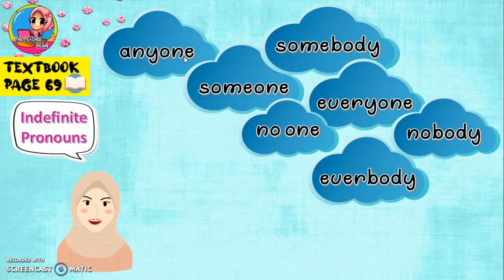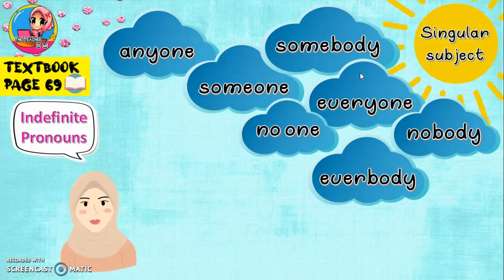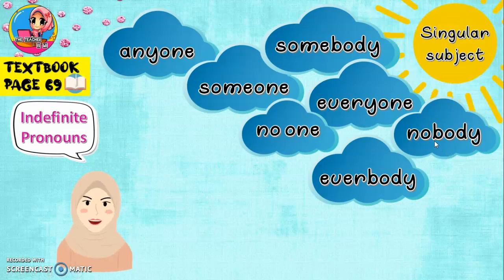So these indefinite pronouns always use singular subject. Nampak macam ramai je perkataan ni. Ada yang langsung tak ada. Kalau everyone, setiap orang, macam ramai je. Somebody, someone, seseorang, nobody, tak ada seorang pun. Tapi semua ni dianggap singular subject. Singular, maksudnya subjek tu hanya ada satu je, walaupun dia nampak macam ramai.